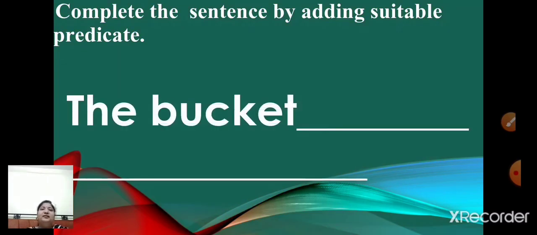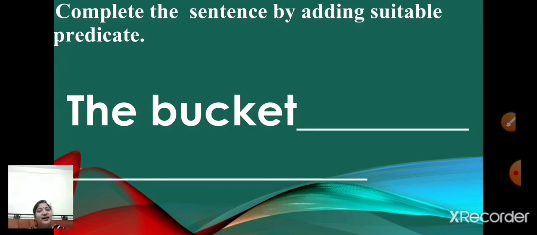Next. Here, the subject is the bucket. Okay, the bucket is the subject. So, now add suitable predicate to the subject. You can add the bucket is very light or the bucket is very heavy.